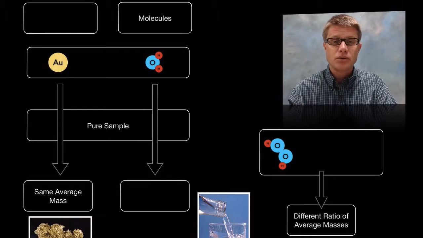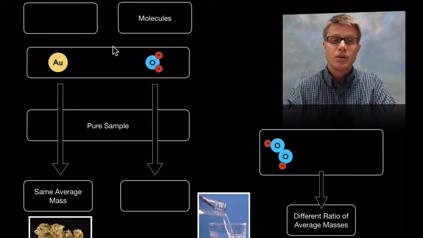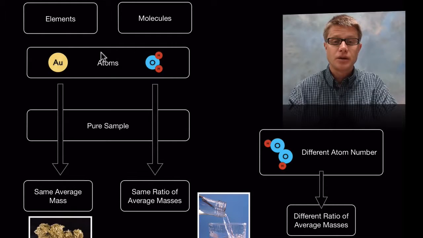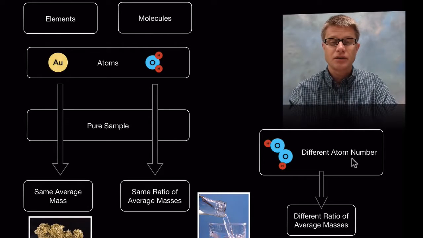And so let's kind of review. Could you pause the video and fill in these little blanks? What goes here, here, here, and here? Well, up at the top, those are going to be elements and molecules. They're made up of atoms. They're going to make the same ratio of average masses, and then they're going to have a different number of atoms down here on the side.